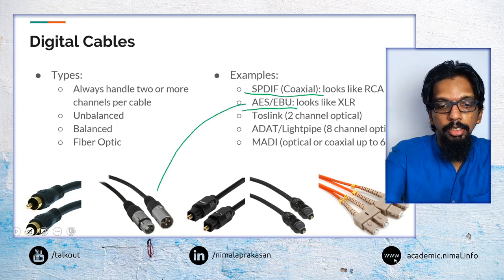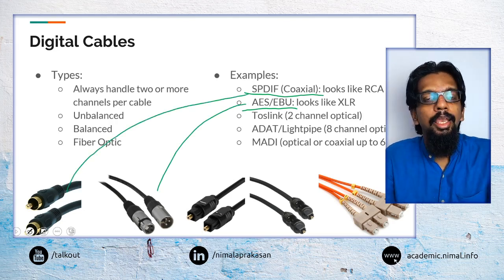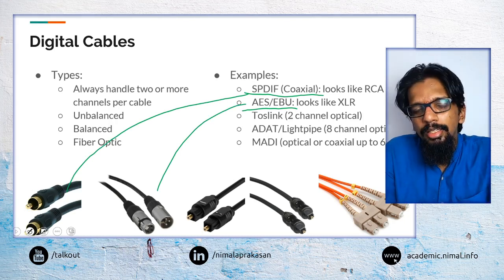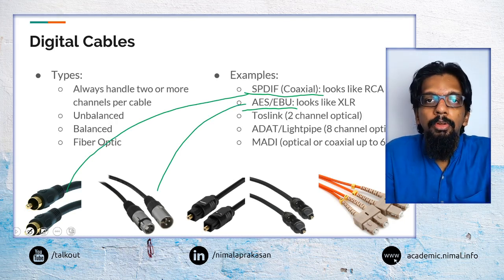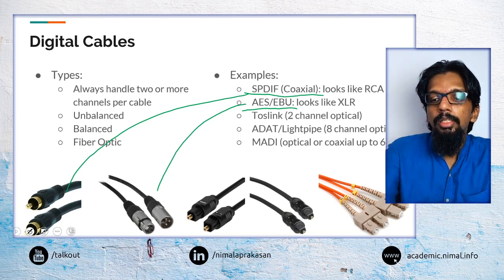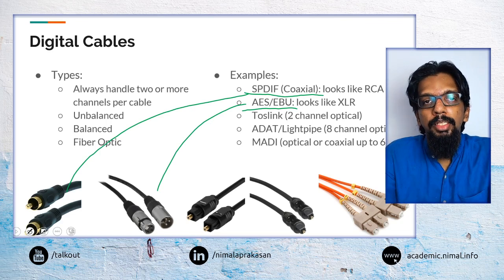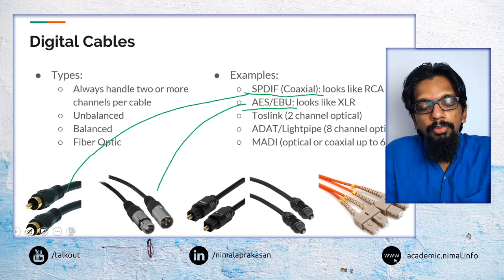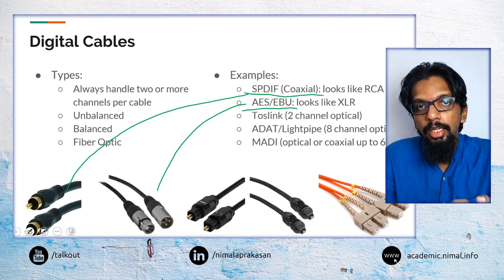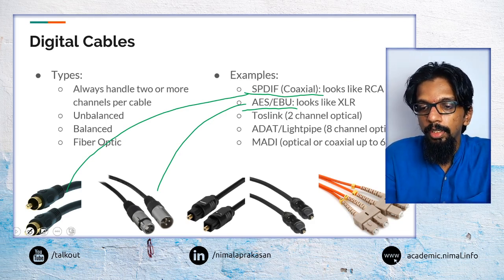So this one is AES, and AES EBU is basically a cable that looks essentially like an XLR cable, so using an XLR cable to send digital signals, whereas SPDIF coaxial looks like an RCA cable that is again used to send digital signals. So the signals carried on those are different, but physically they may look very similar.